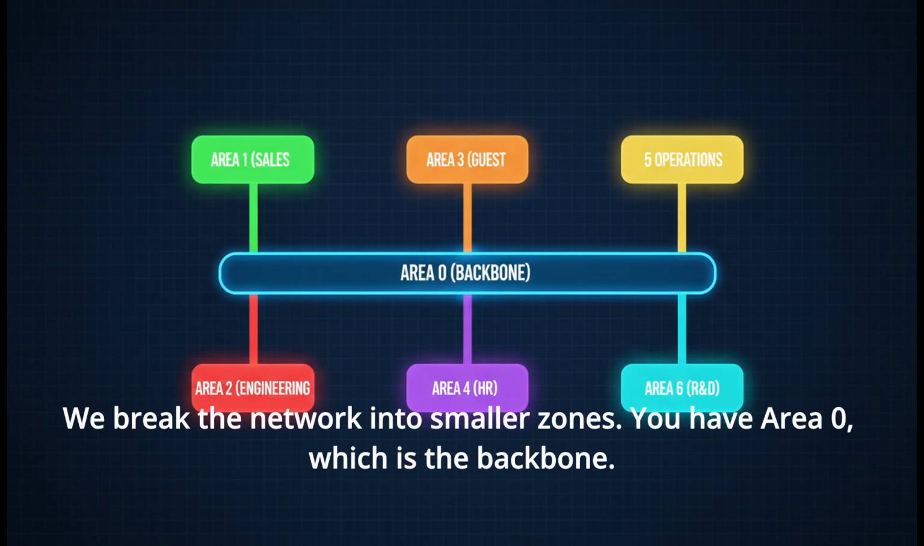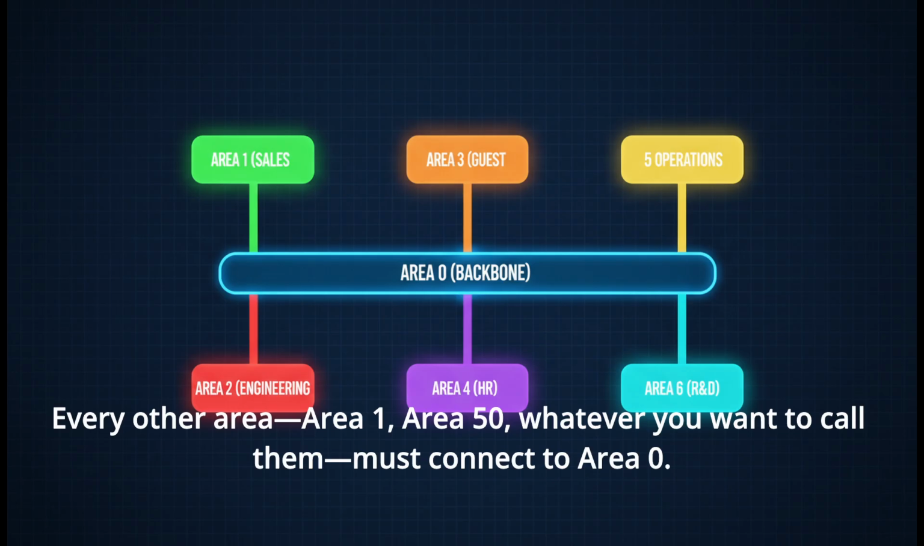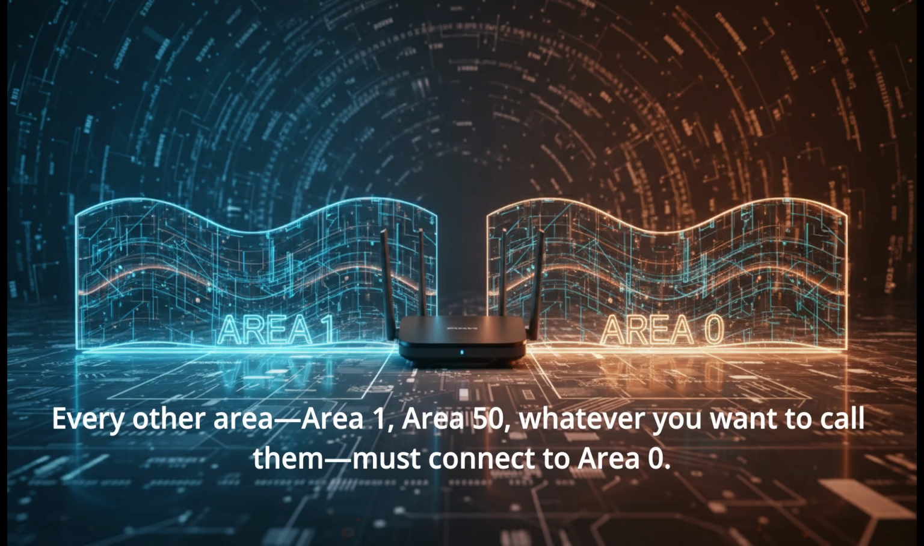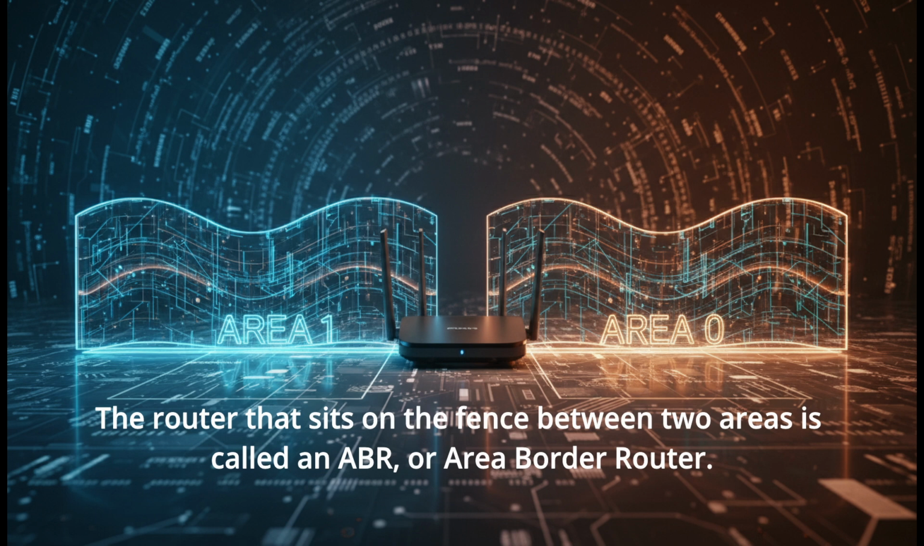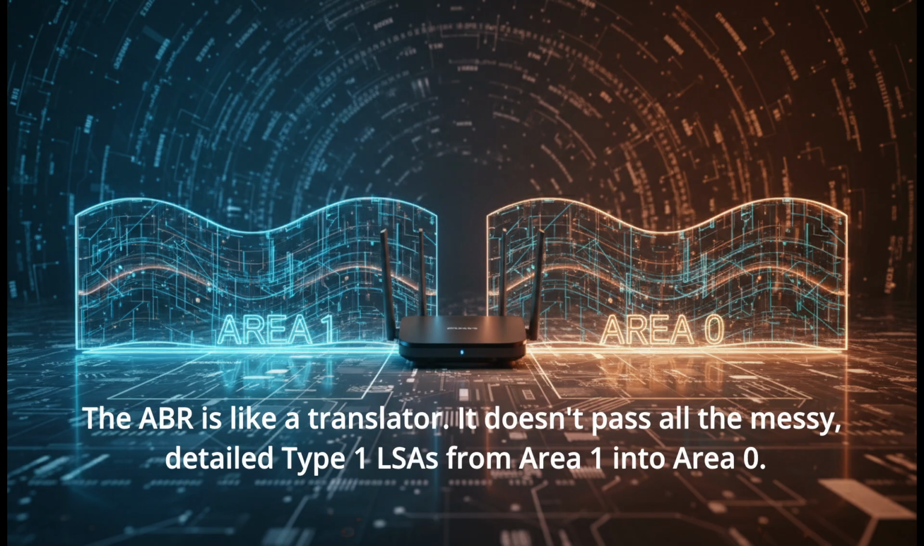You have Area 0, which is the backbone. Every other area, Area 1, Area 50, whatever you want to call them, must connect to Area 0. The router that sits on the fence between two areas is called an ABR, or Area Border Router. The ABR is like a translator.